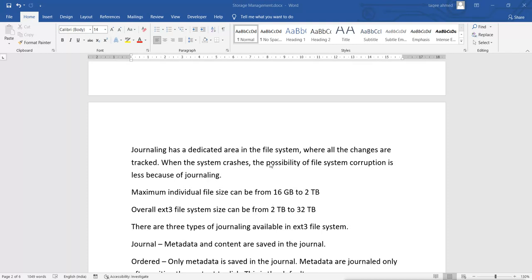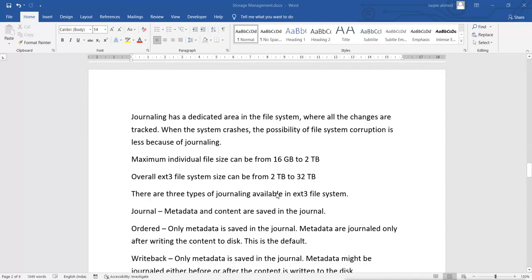Before copying the file into the hard disk, it will store information about the file, like metadata, in the journal. So our system knows how many files are copied and how many files are remaining. When your system suddenly crashes, it will not lose or corrupt the data, and it can start again from the place where it stopped.